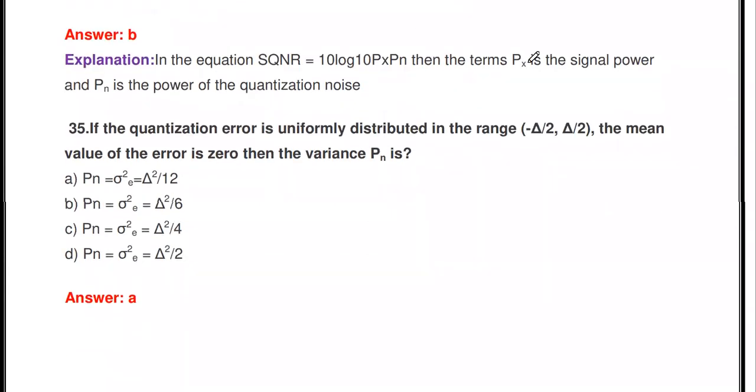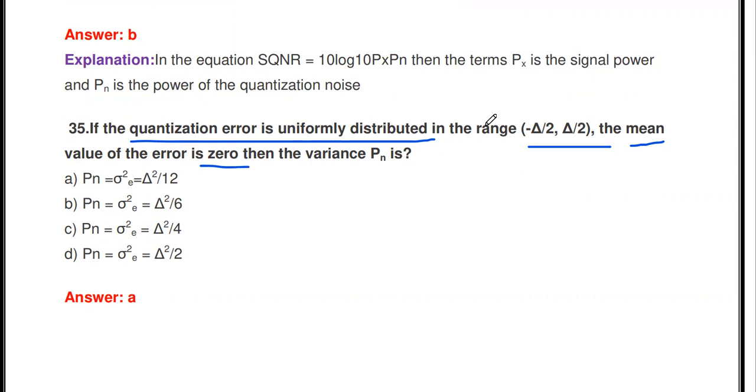The next one: if the quantization error is uniformly distributed in the range minus delta by 2 to delta by 2, and the mean value of that error is 0, then the variance Pn is dash.